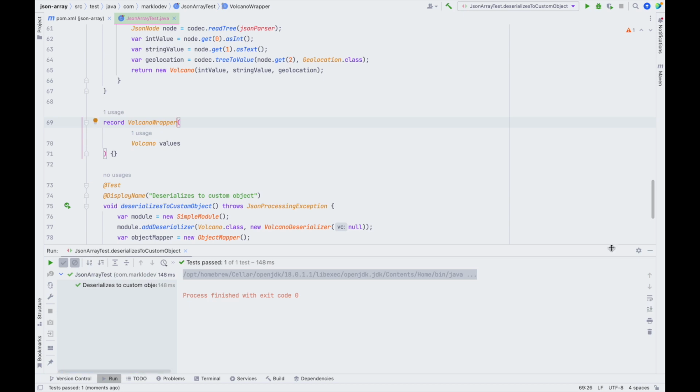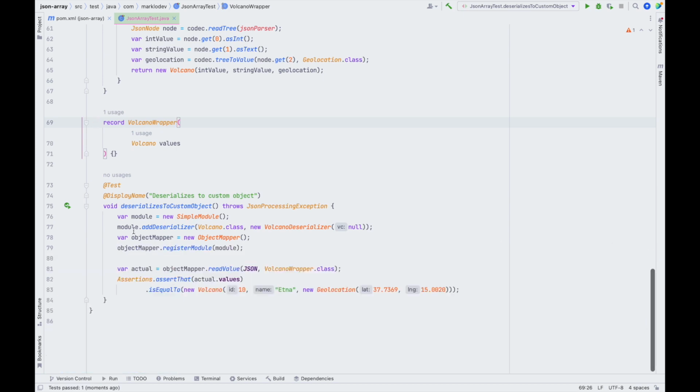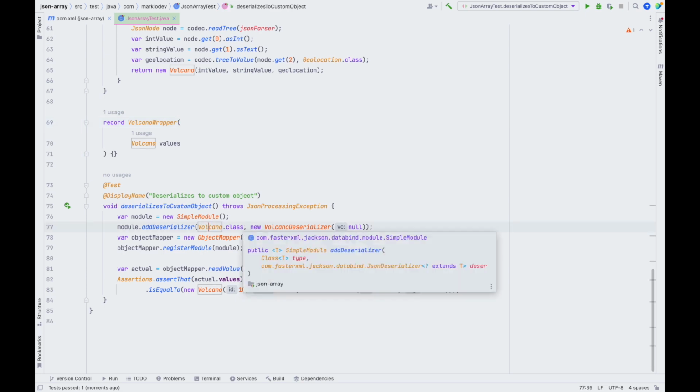The test passes again, and we have the added benefit of our deserializer being registered only on the volcano class. So if we encounter any more triples in our code, in our responses, we can just add another deserializers and it will all work together.